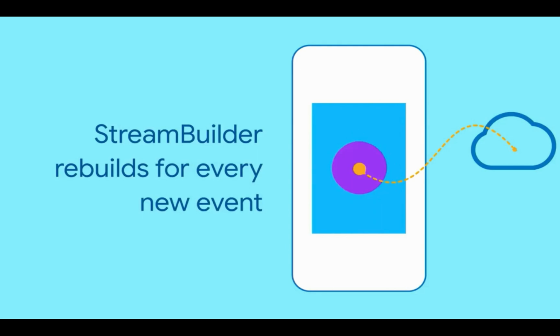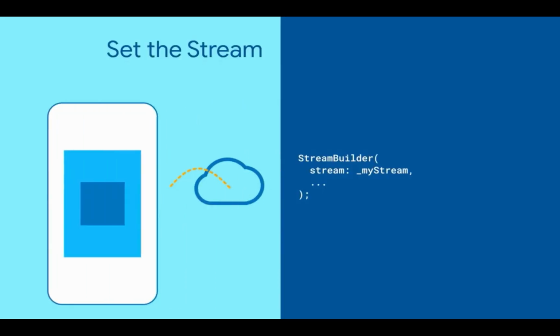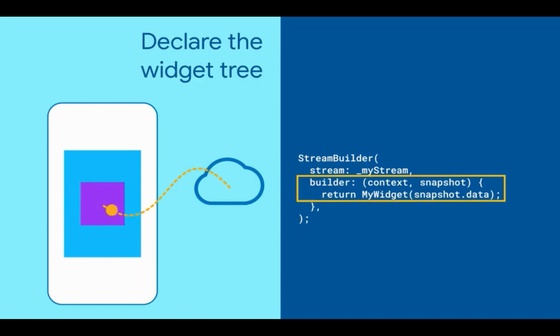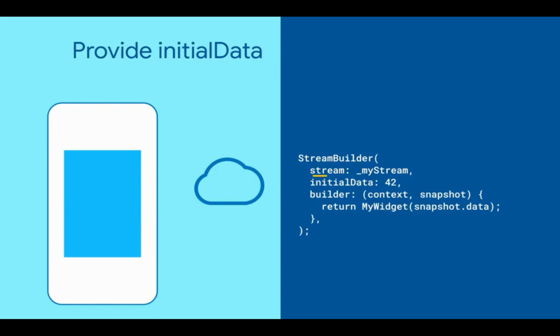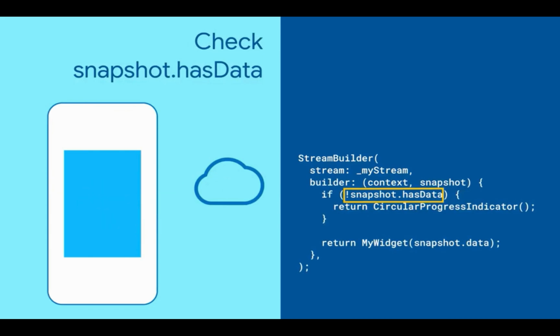Start StreamBuilder with a stream. Just instantiate it. Then write the builder code with a snapshot, stating what your application looks like. And then you can provide initial data so the widget displays something while waiting for the first event. If not, make sure there is data in the snapshot. If not, you can display a loading indicator.